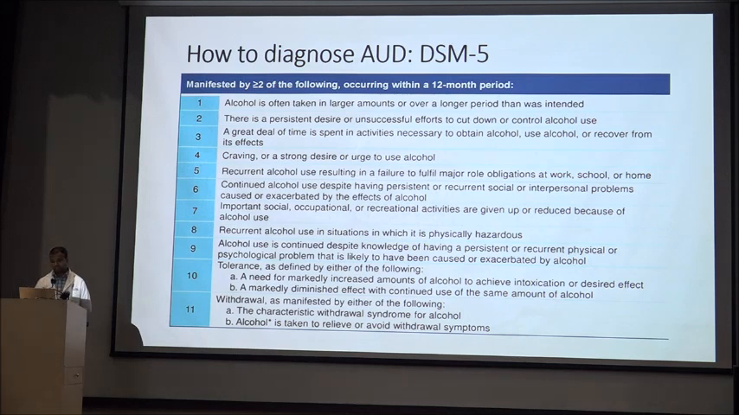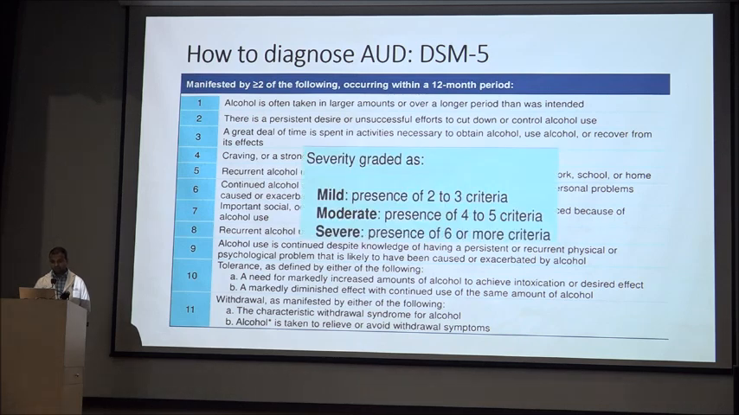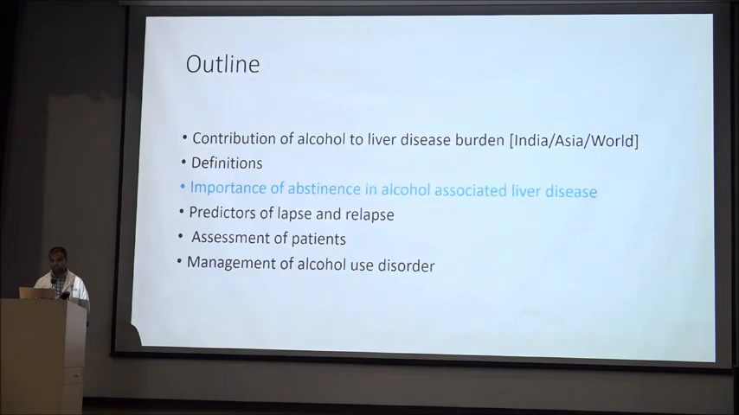How to diagnose alcohol use disorder? According to the DSM-5 criteria, it has 11 points. If any individual fulfills 2 or more criteria occurring within a 12-month period, they are diagnosed with alcohol use disorder. Alcohol use disorder is again graded according to severity as mild, moderate, and severe. Mild is the presence of only 2 to 3 criteria, moderate is 4 to 5 criteria, and severe is 6 or more criteria.